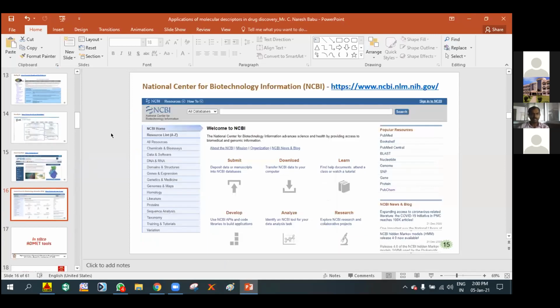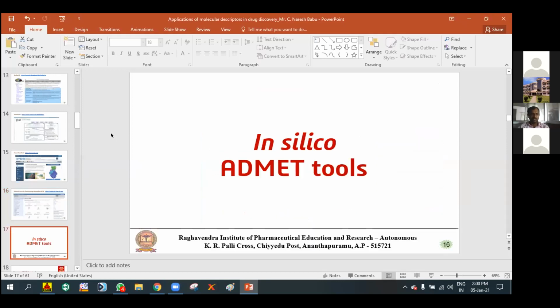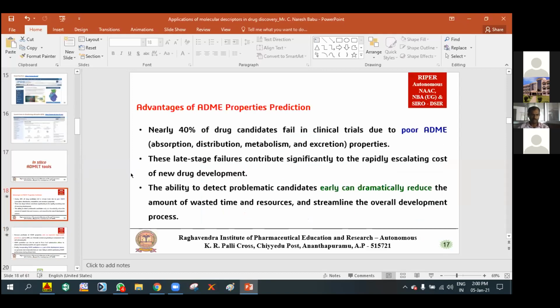And NCBI, that is National Center for Biotechnology Information. It also provides the complete information about the proteins, not the drugs. So these are the different chemical databases which are useful to find out the different physicochemical properties of the compound, which are useful in drug discovery studies.